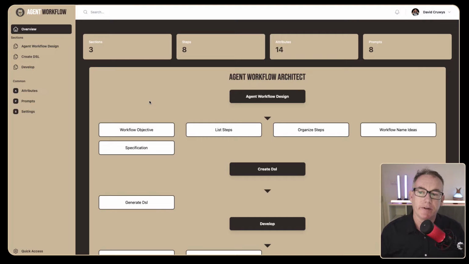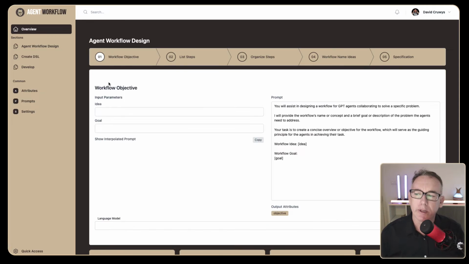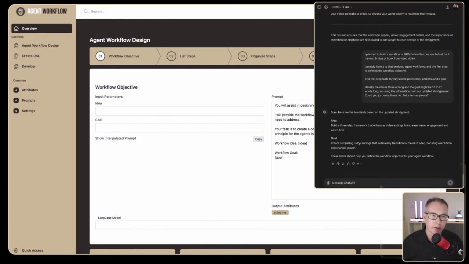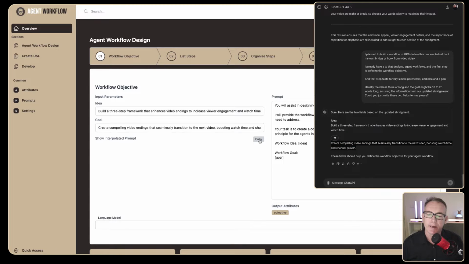Now, I've just brought us over to the Agent Workflow Architect, and this is where I'm building the different workflows in the GPT Builder. We'll click on the workflow objective. What we need is a simple idea and a goal. Because we already had a lot of rich context from what we've been doing so far, I've just asked for the idea. So we'll paste that in here, and we'll create a goal, paste it in here, press copy.